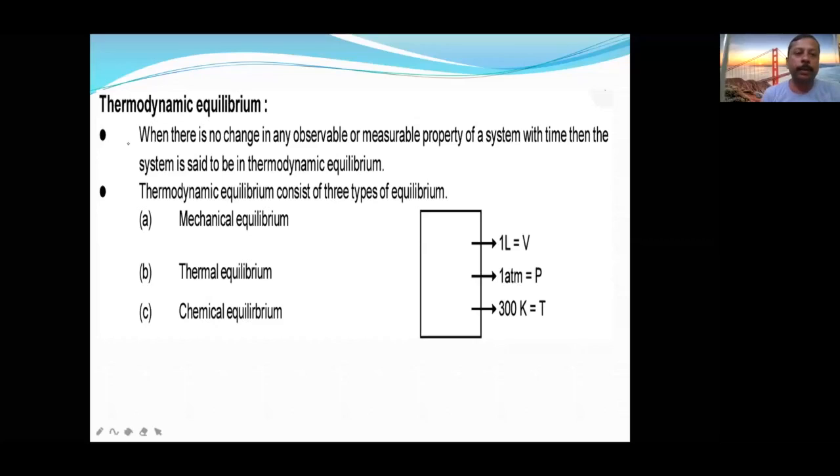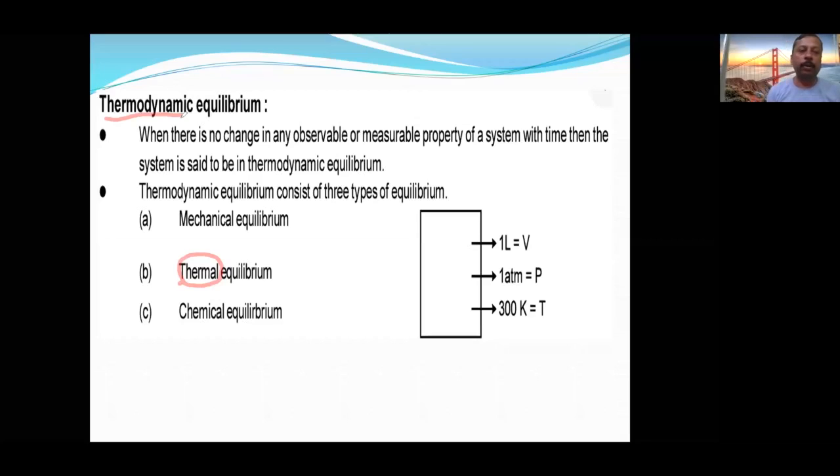Okay, next property is thermodynamic equilibrium. People have a very wrong concept about thermodynamic equilibrium. It is not just because of their attentiveness. It is because thermal equilibrium is different, thermodynamic equilibrium is different, with similarly placed words.